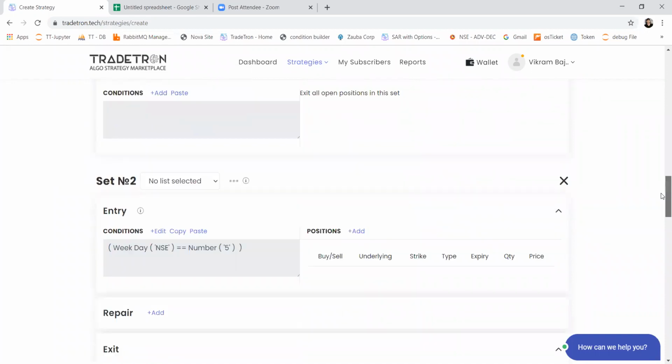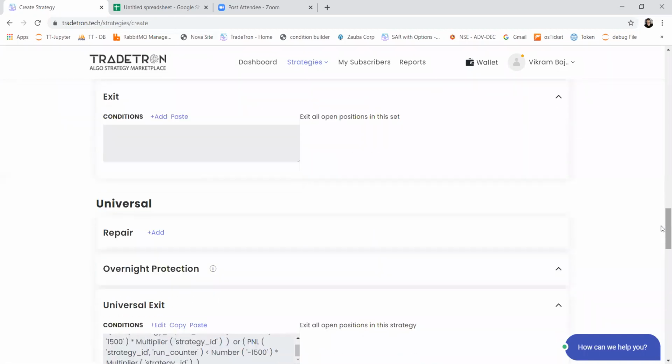And if both exits are satisfied, then both set 1 and set 2 positions will be exited, but the status of this strategy will still remain live entered because universal exit has not happened yet. Only if the universal exit condition gets satisfied will your strategy deployment status change to exited. Otherwise, it will be live entered only.